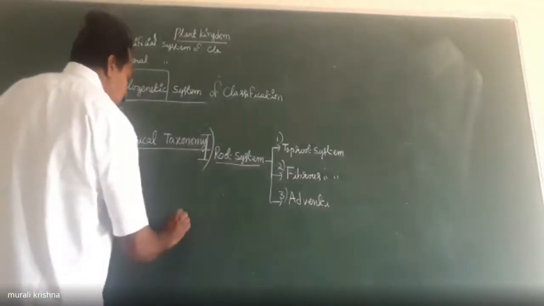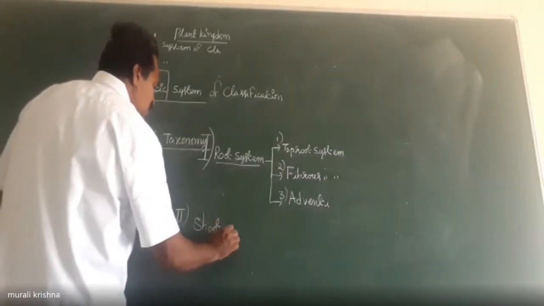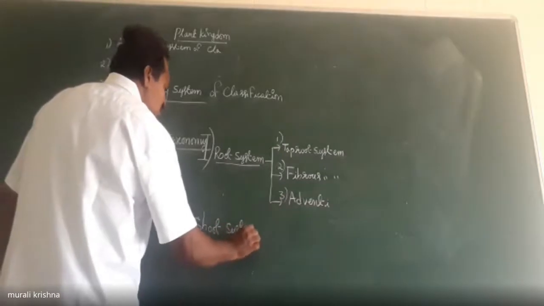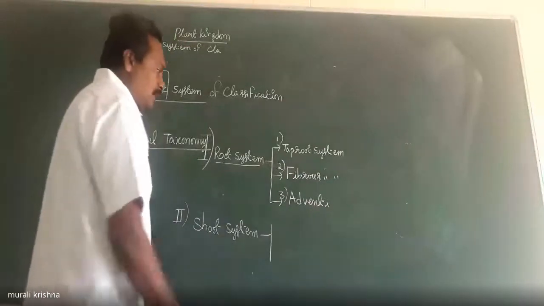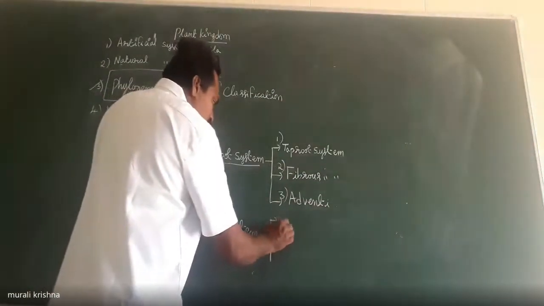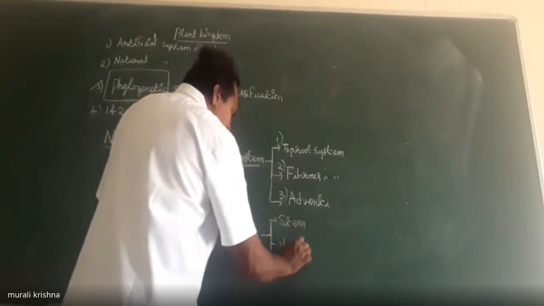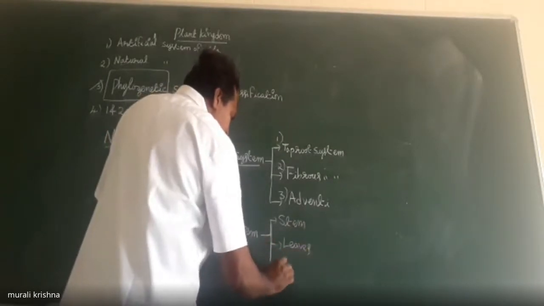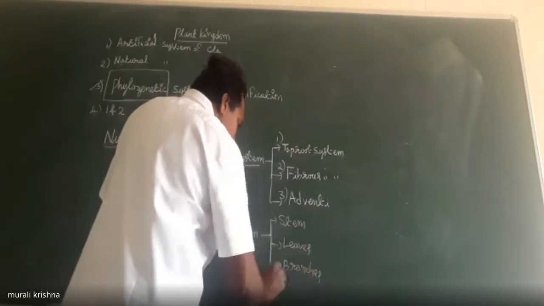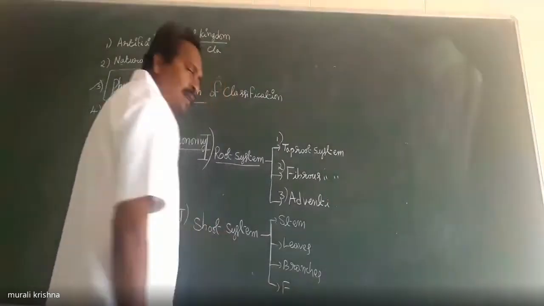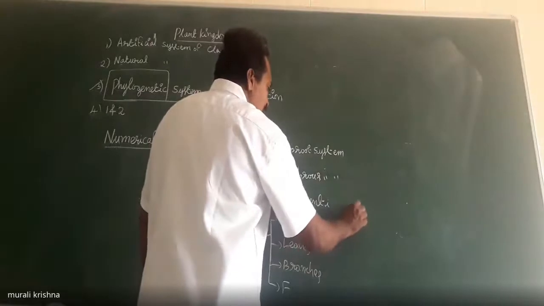Next, the shoot system. What are the parts of the shoot system? The shoot system consists of stem, leaves, branches, and flowers. In some plant species, the stem is unbranched.